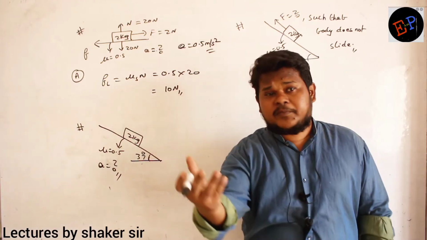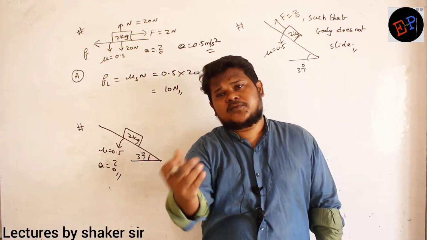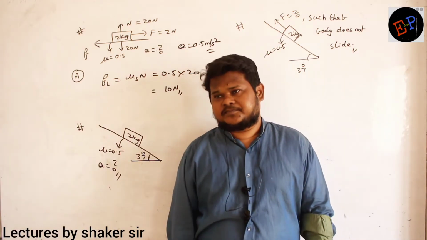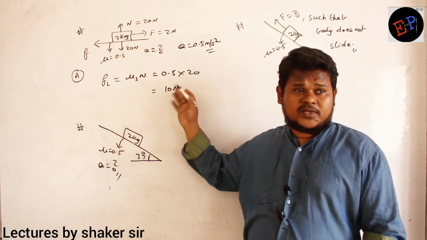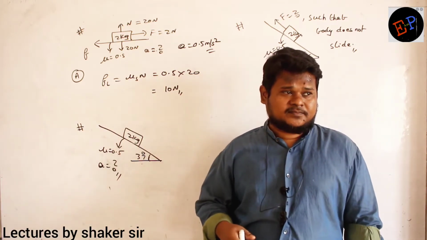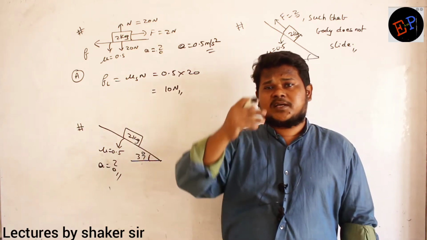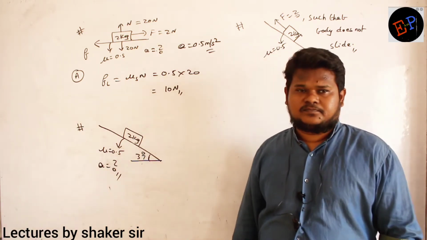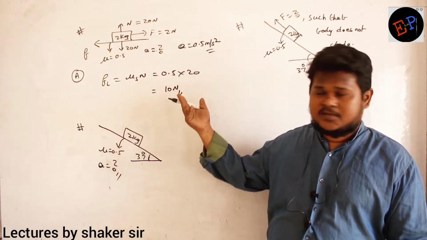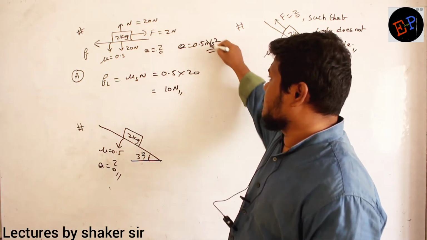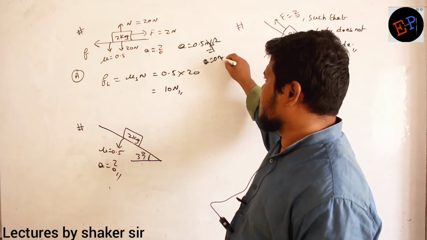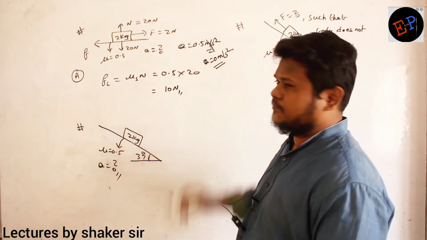It means you have to apply a minimum of 10 Newton force, then only the body is ready to slide. But you are applying 2 Newton. So our body doesn't move at all. There is no net force here. So this is wrong. Acceleration is 0 meters per second square.